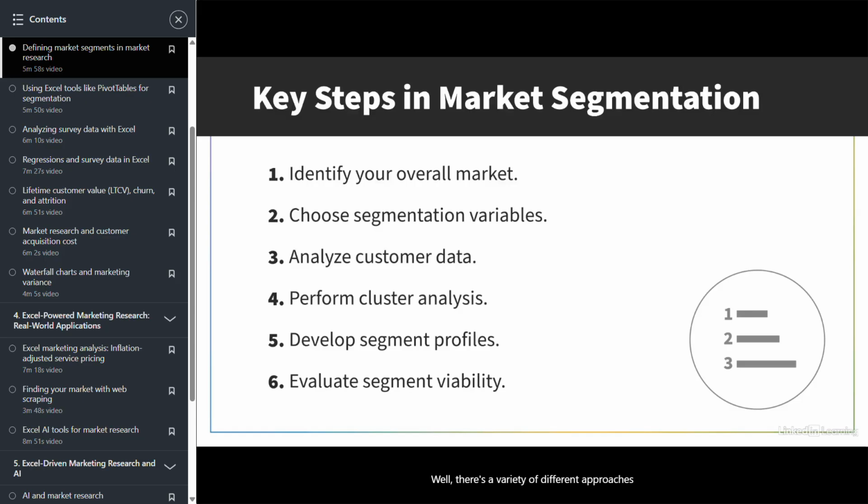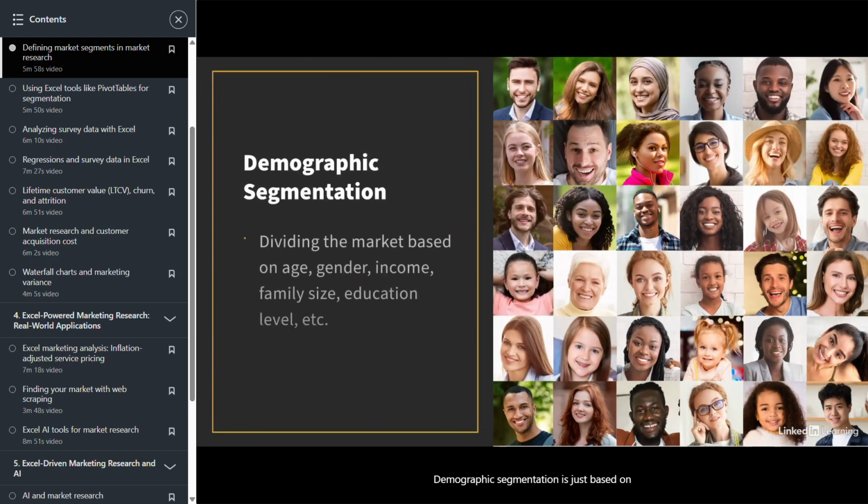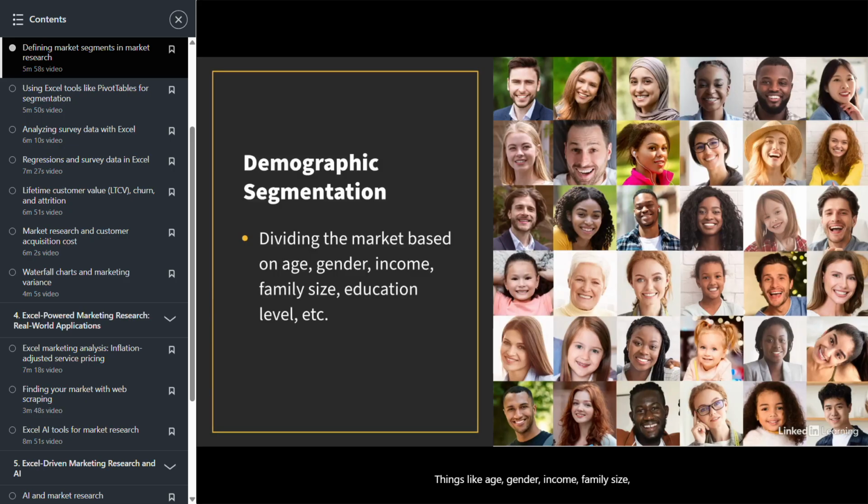Well, there's a variety of different approaches that we can use, but four of the most popular are demographic segmentation, geographic segmentation, psychographic segmentation, and behavioral segmentation. Demographic segmentation is just based on observable demographic characteristics, things like age, gender, income, family size, education level, that type of thing. It's fairly straightforward to do and reasonably straightforward to get that data.